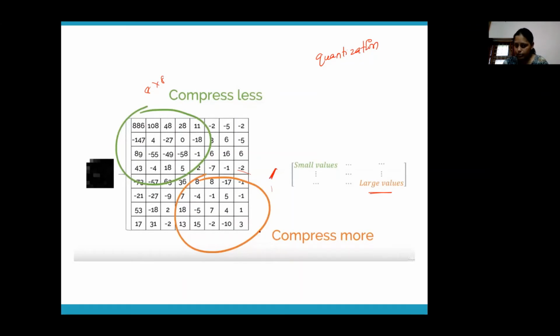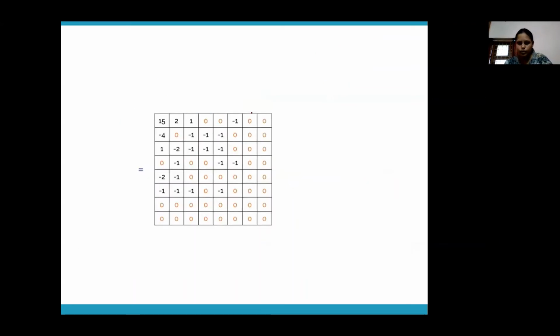So you divide these values by larger values, and those values by smaller values, because we want to round off the high frequency values to 0 as much as possible. So in the quantization step, we divide these values by the quantization matrix, so that these values go to 0. After quantization, your matrix will look like this.